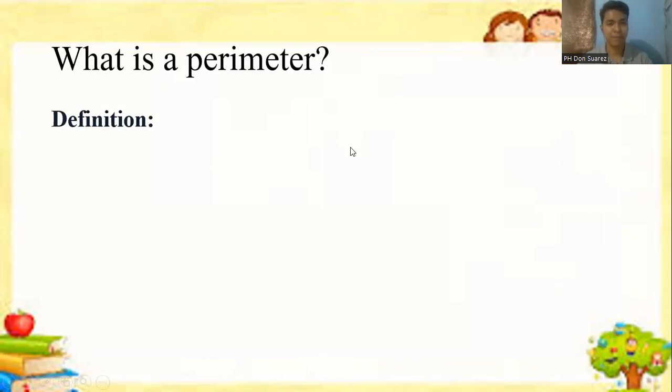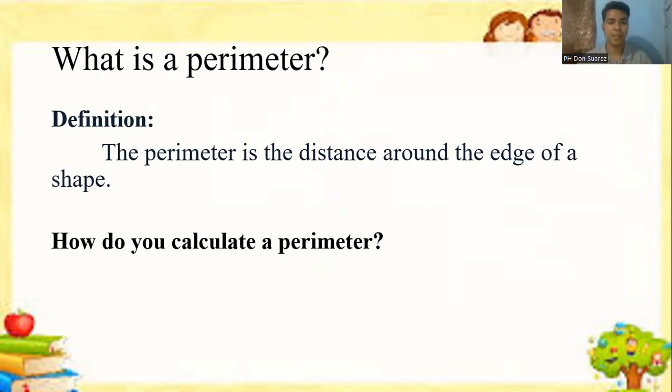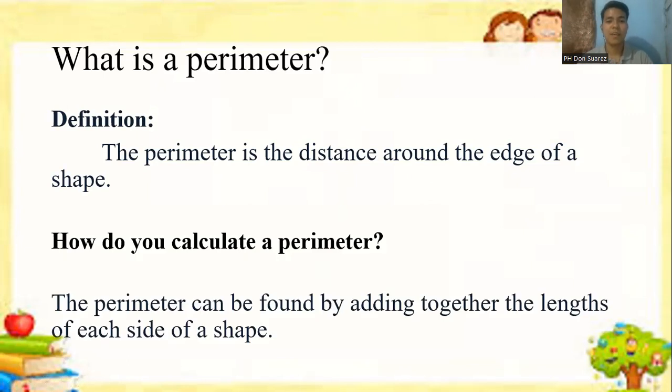Definition. The perimeter is the distance around the edge of a shape. Again, the perimeter is the distance around the edge of a shape. So the distance around, that is called again perimeter. And how do you calculate a perimeter? The perimeter can be found by adding together the lengths of each side of the shape.